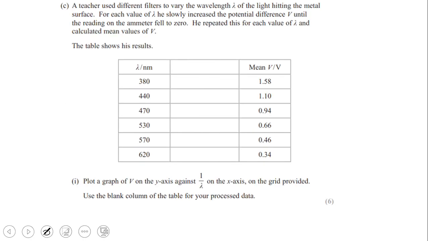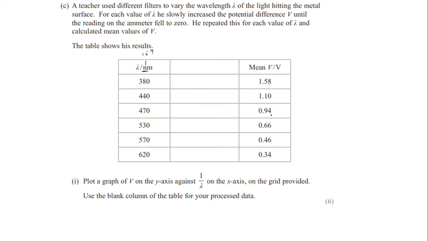A teacher used different filters to vary the wavelength lambda of light hitting the metal surface. For each value of lambda, he slowly increased the potential difference V until the reading on the ammeter fell to 0. He repeated this for each value of lambda and calculated the mean value of V. The table shows his results. So this is lambda in nanometer. Nano means 10 to the power minus 9. Remember, this is nano, 10 to the power minus 9.